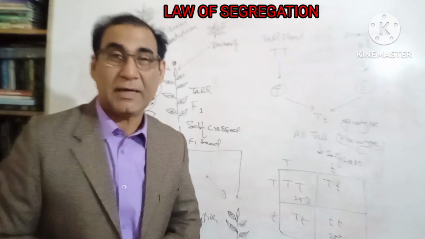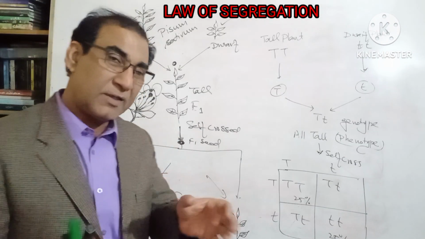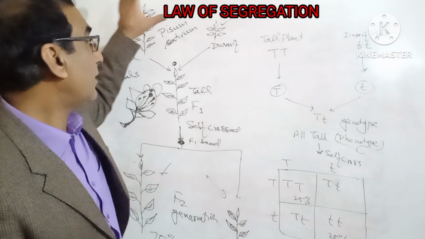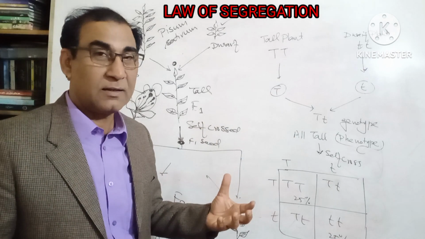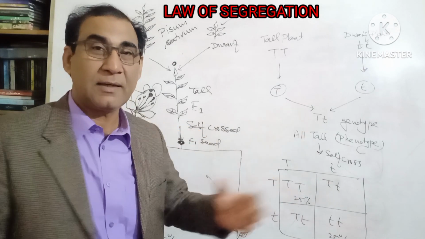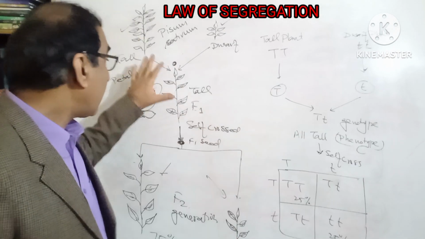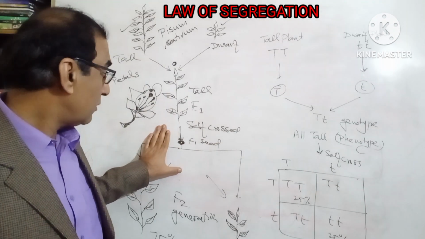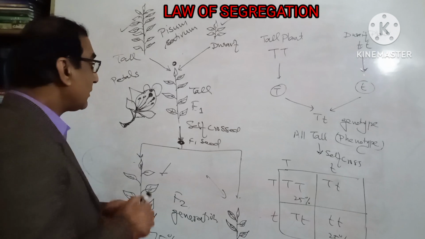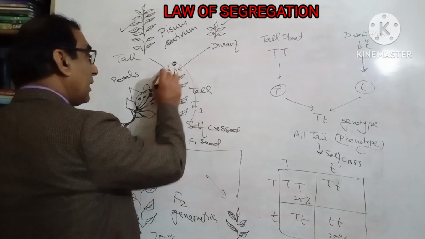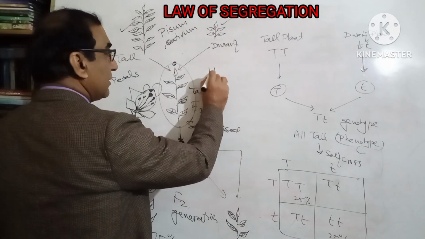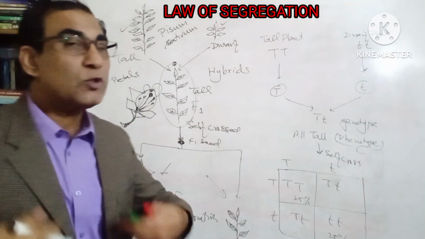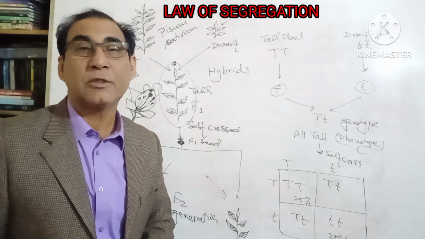He came to know that in the F2 generation, the tall and the dwarf characters are segregated, they are separated. So he called this phenomenon segregation. He called these tall plants the hybrids. He just visualized it; it was his intuition.